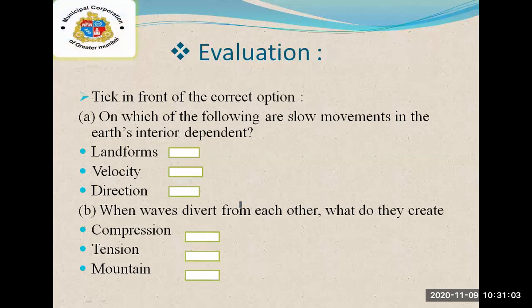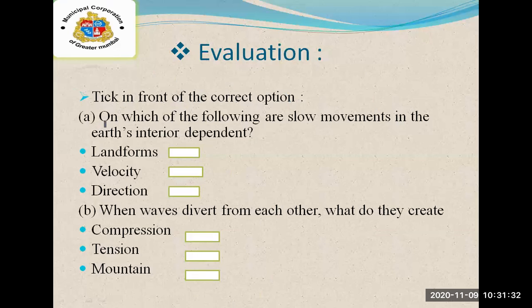On your screen, you can see there are some questions, and along with each question there are three options. You just have to tick in front of the correct option. Let's read the first one, and those who want to give the answer, please raise your hand so that I can unmute your mic.